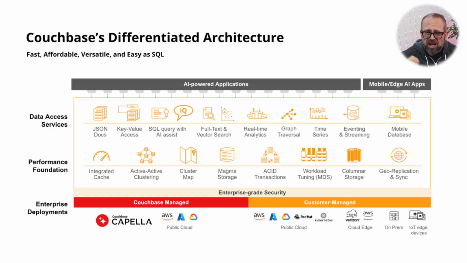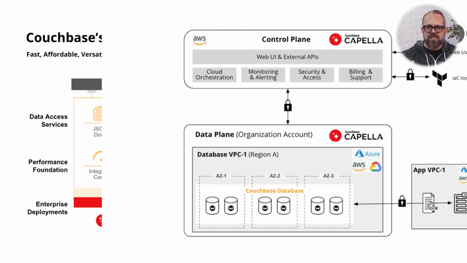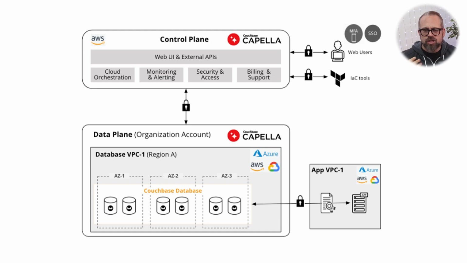With Capella, much of that becomes gathered under one roof, under one hood. And suddenly your data sprawl becomes a lot less sprawly, a lot less diffused, and a lot more centralized, giving you a much clearer, more succinct pane of glass that lets you see it all in one place and manage it all in one place: your eventing, your analytics, your in-memory cache, your full text search, your vector search, your geo-replication, and all of that. And we support all three major cloud providers, in addition to, of course, using our traditional Couchbase Server, which you could deploy on your own.